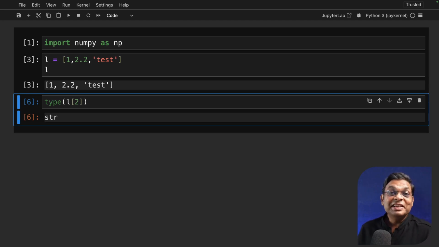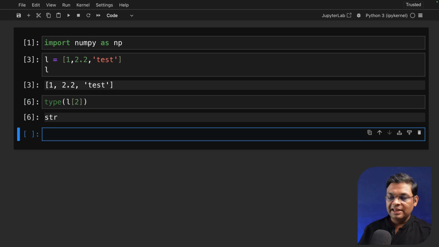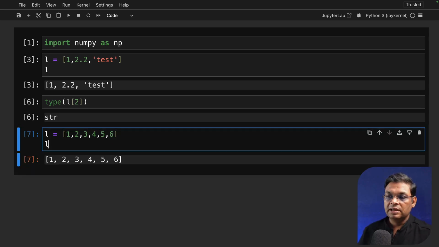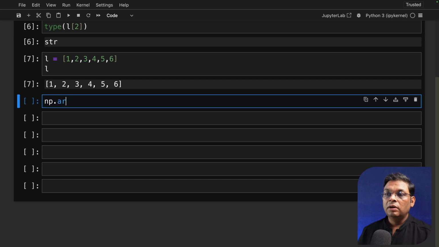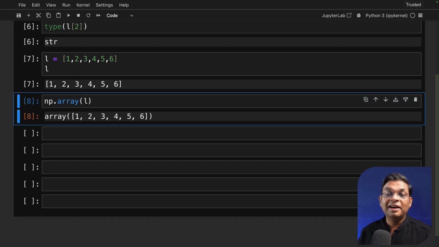Again, the question is, how do we create arrays? Let's create arrays. The simplest way to create an array is to create a list. I'm going to create a list with one type of data. Let's say I've created this list, and this is a list. What we can do is call np.array and send this list. That's it. We have created our array.